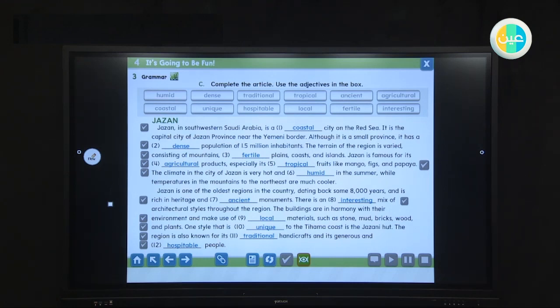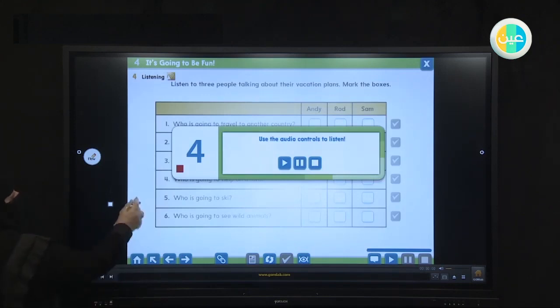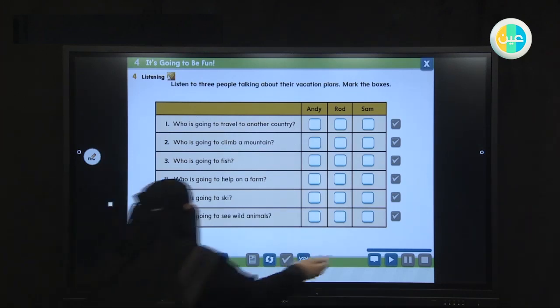The terrain of the region is varied. Okay, we can complete it as homework. Now, listen to three people talking about their vacation plans. Mark the boxes. For example, look at number 1. Okay, I want you to listen to number 1.